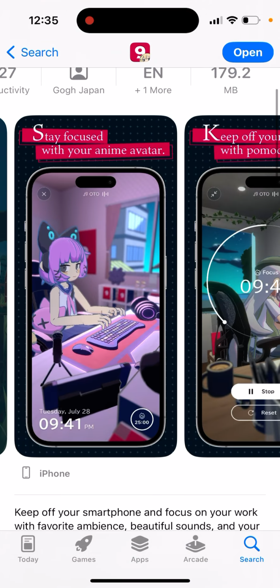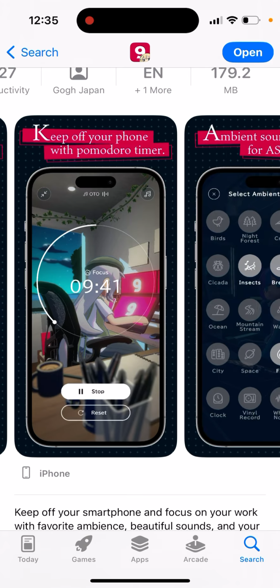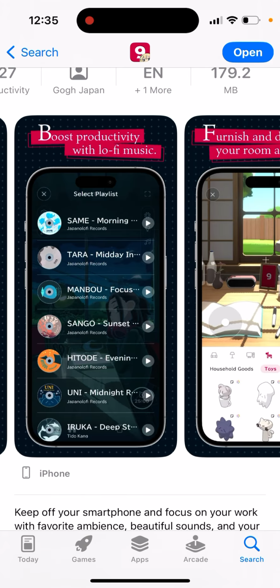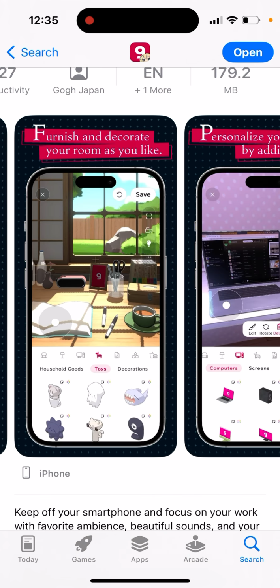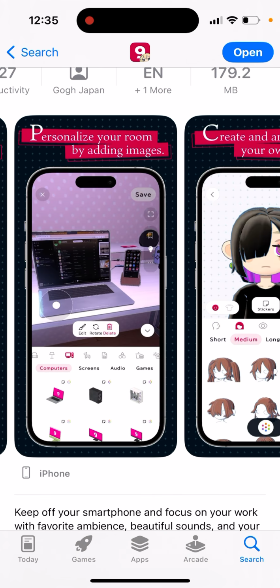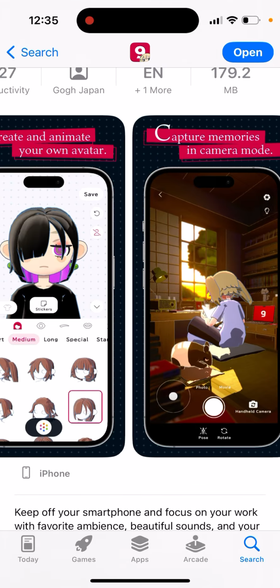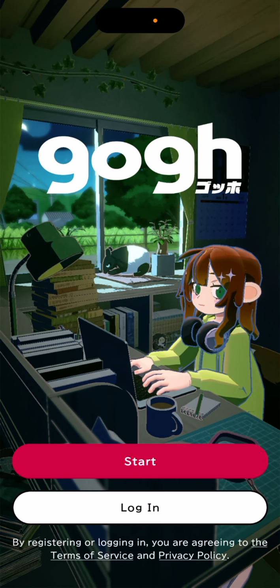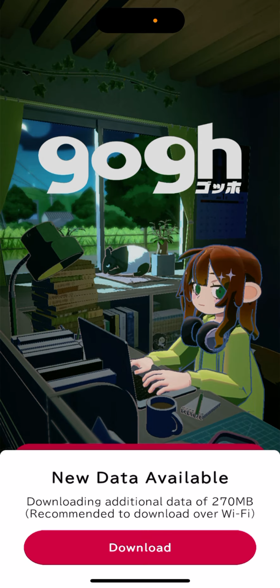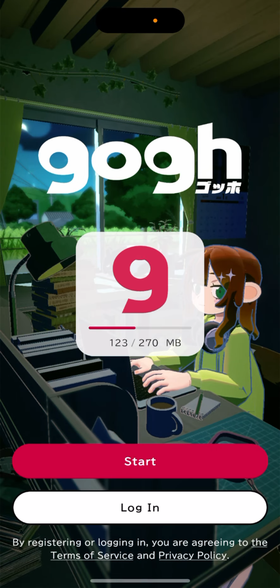So stay focused. Keep off your phone with Pomodoro timer, ambient sound player, boost productivity, furnish, decorate, personalize your room, your avatar. So a lot of interesting features in this app. It's an interesting angle. And then you can just try to sign in. This app requires a lot of data to be downloaded, so you need to be careful.